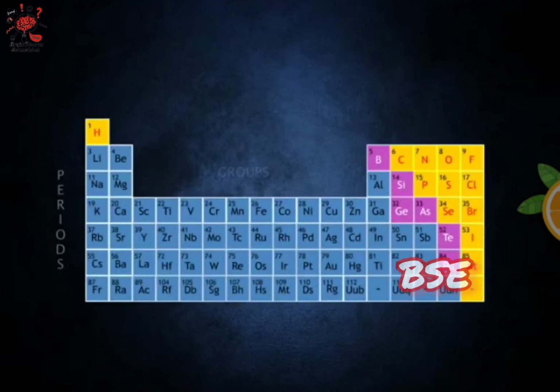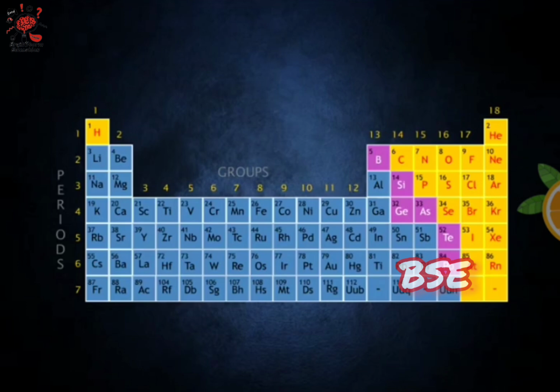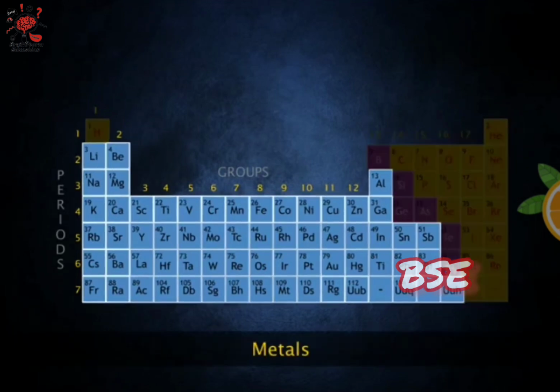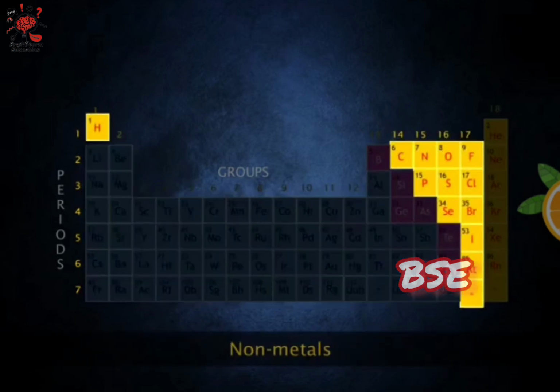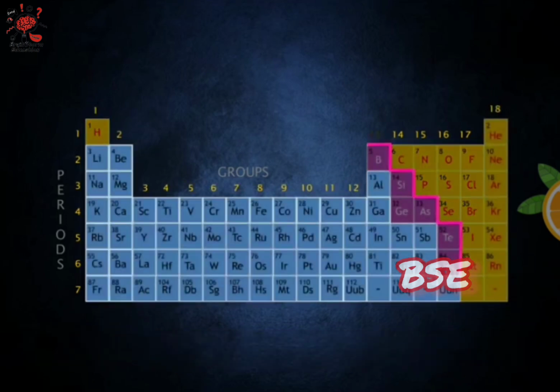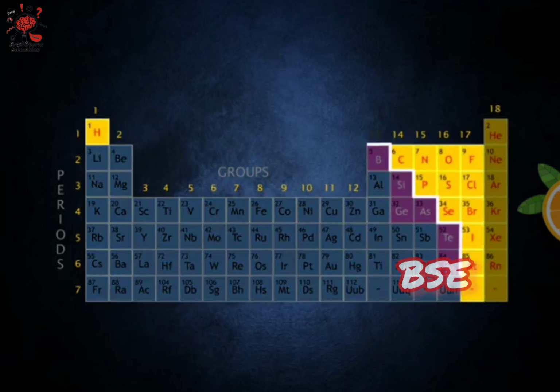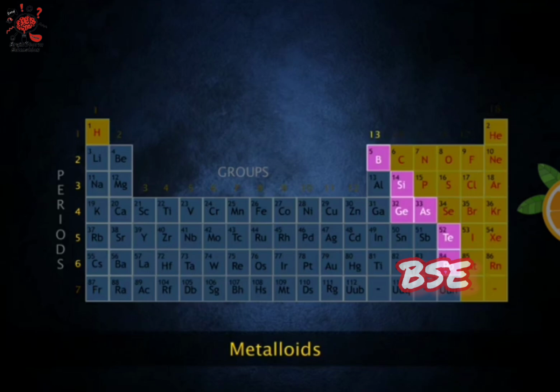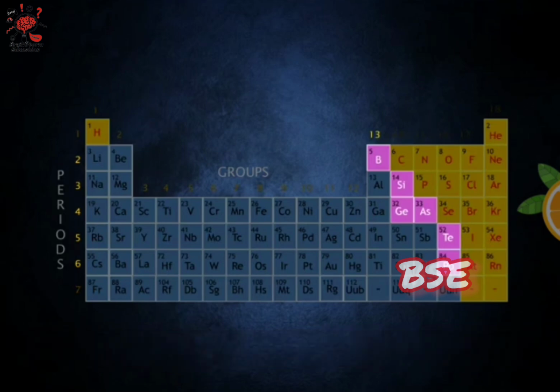Building up the periodic table has been a major scientific achievement. The broadest distinction in the table is between the metals that lie on the left-hand side and the non-metals placed in the top right region. The zigzag line separates the metals on the left from the non-metals on the right. These elements are called metalloids or semi-metals and show some properties of the metals and some that are more characteristic of the non-metals.